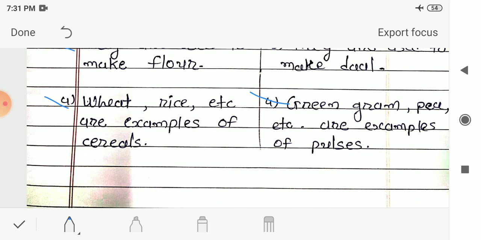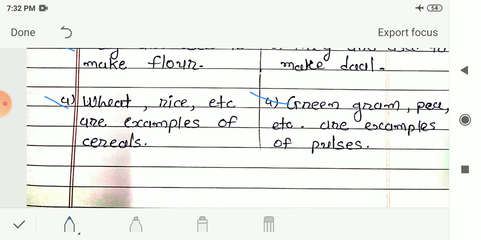And one example, that is mango seed, that we see in day-to-day life, that is a dicot seed, when we break this kind of mango seed, we can get two equal halves. So mango seed is known as the dicot seed.